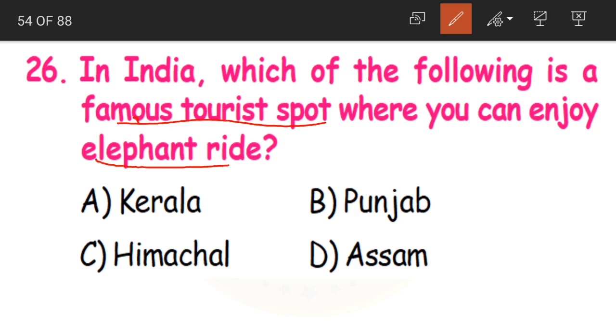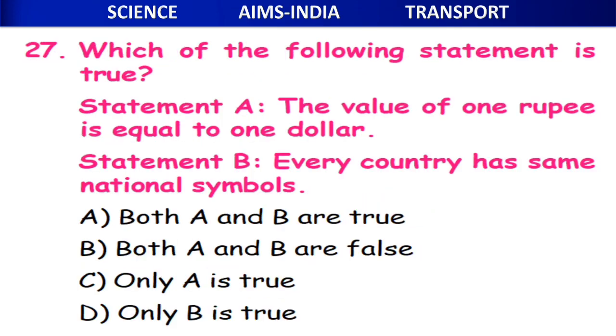So where do you enjoy this elephant ride in India? Either in Kerala, Punjab, Himachal or Assam? And the answer is Kerala. Okay, children? So if you go to Kerala, you can have a good ride on the elephant.